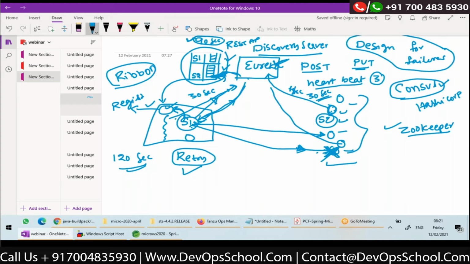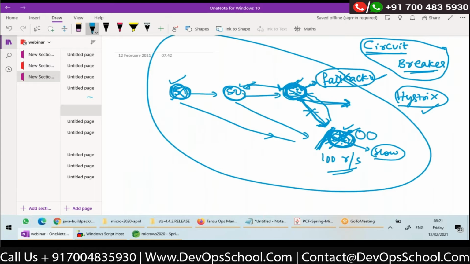See, first of all, when you are going with microservice architecture, complete failure is a disaster. First point, we should make sure that our services are highly available. If you are going with some clouds, high availability is definitely guaranteed. So we should make sure that main services should not go down.